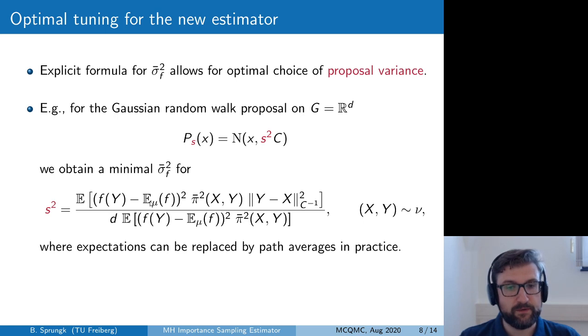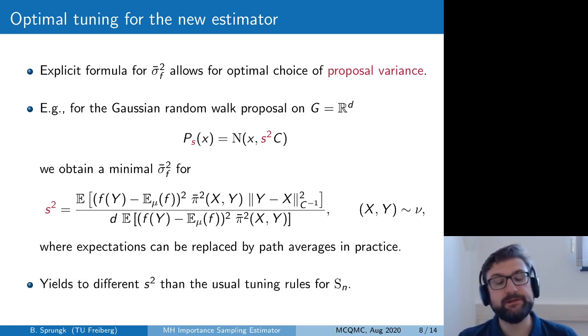If we choose s such that it equals this ratio, then we can prove that the resulting Metropolis-Hastings importance sampling estimator has the smallest possible asymptotic variance, and for practical purposes these expectations can of course be estimated again by path averages. So this optimal tuning rule can be implemented in practice and will usually yield different step sizes or different proposal variances than the usual tuning rules for the path average estimator. We will illustrate this fact later with some numerical examples.